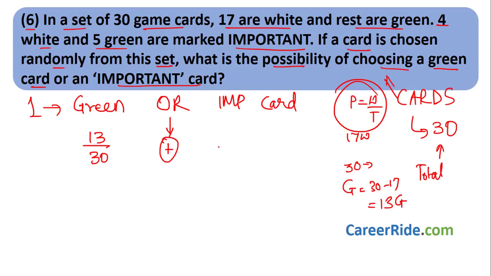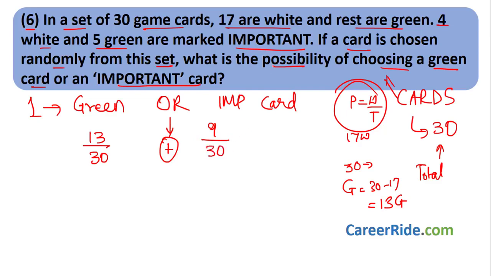How many cards are marked important? 4 white and 5 green cards are marked important. That means total 4 plus 5 is 9. 9 cards are marked important. I want an important card, so 9 possibilities are there. 9 choices are there with me, divided by total cards, 30.